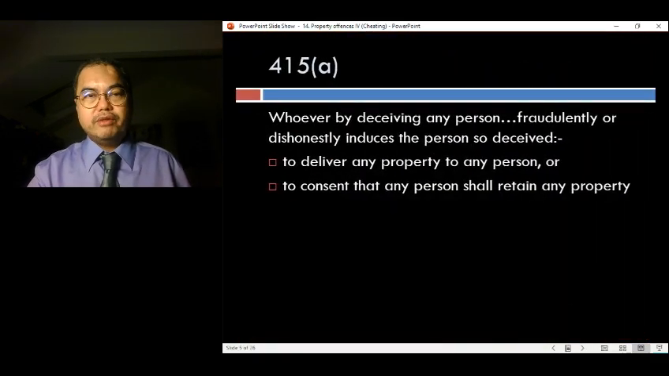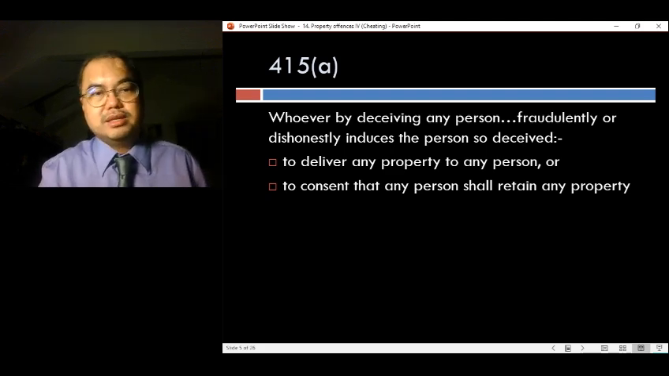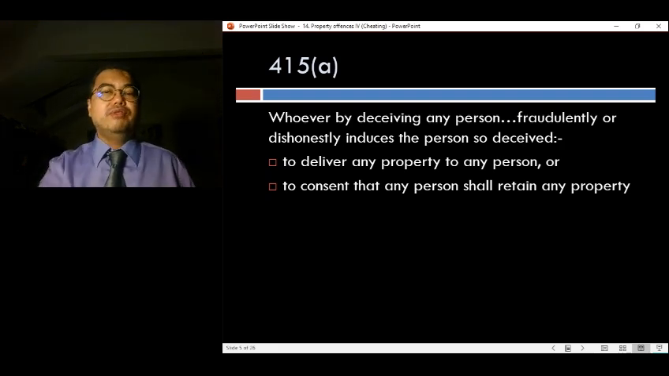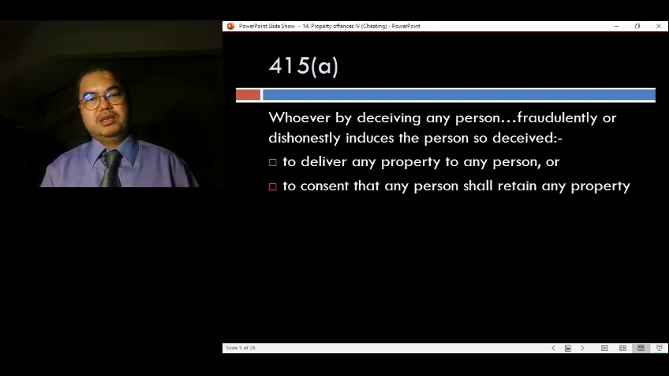Right, so 415A, the first way of how cheating is committed, is where a person is deceived, and the accused fraudulently or dishonestly induces that person who has been deceived to either deliver any property to anybody, or consents that any person shall retain any property.